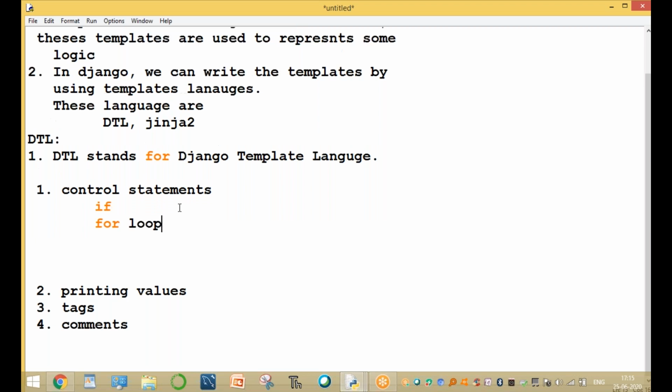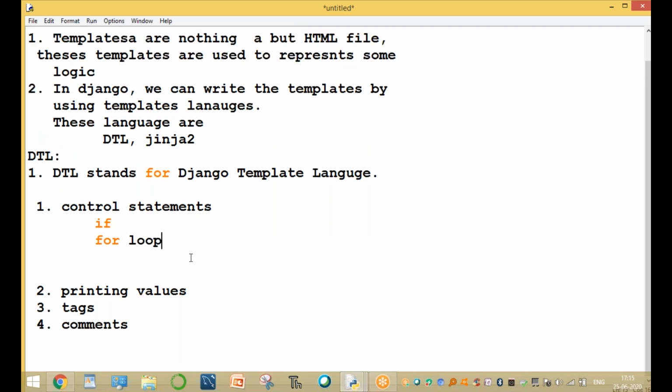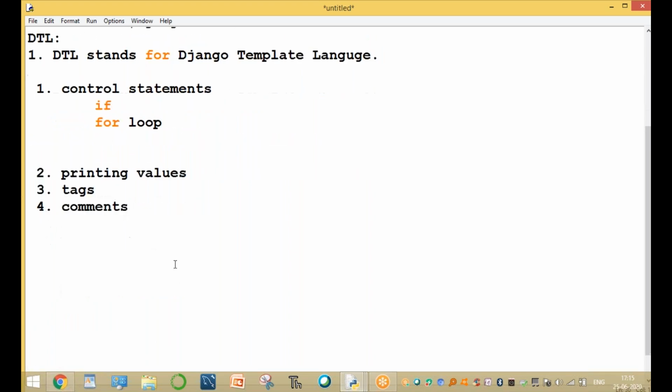And how do we print values in DTL, in templates? How do we print values in C language? By using printf. In C++, cout. In Java, System.out.println. Each prints the value.